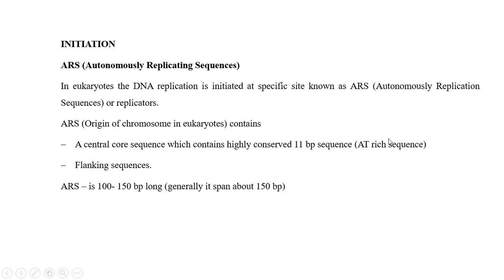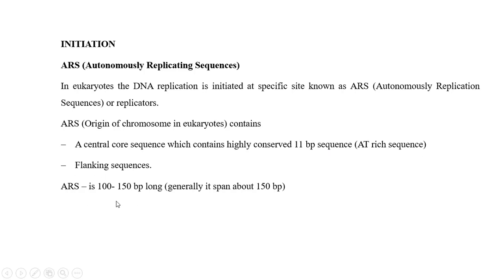In prokaryotes, 3 repeats of 13 base pairs and 4 repeats of 9 base pairs form the origin of replication. Here in eukaryotes, the ARS is 100 to 150 base pairs long, generally with an 11 base pair AT-rich repeated sequence.